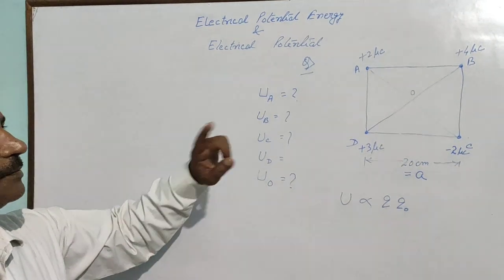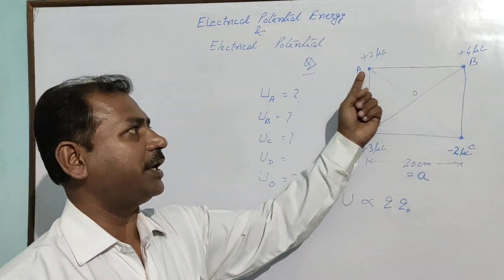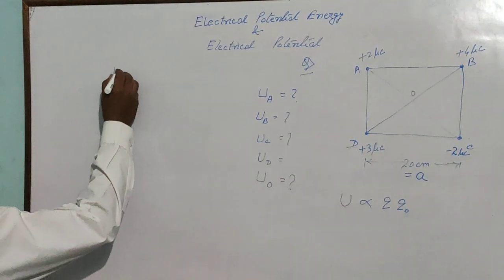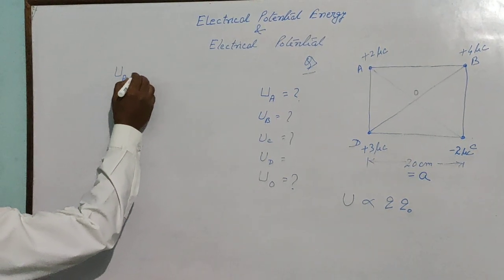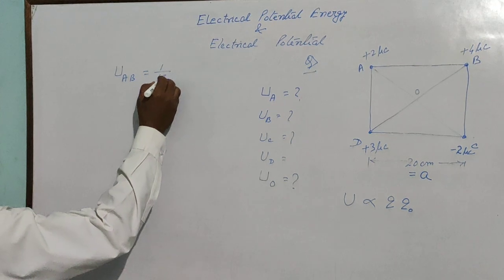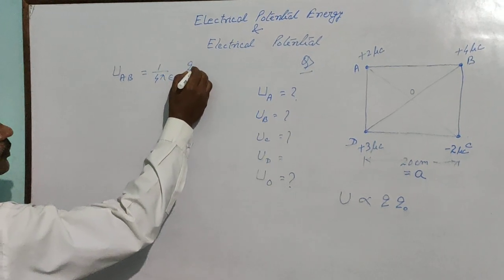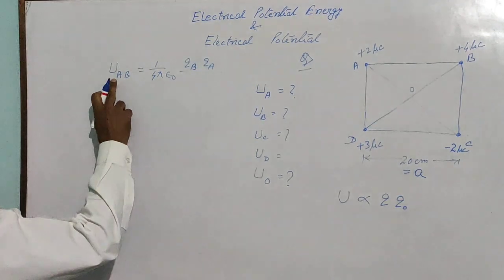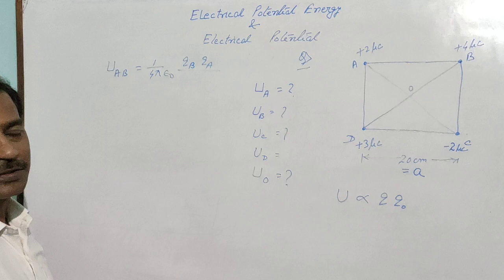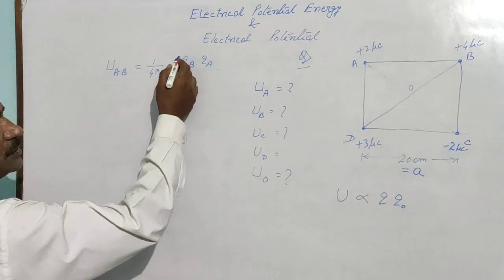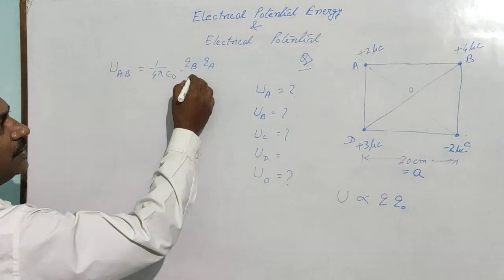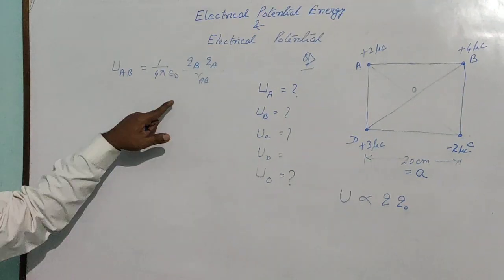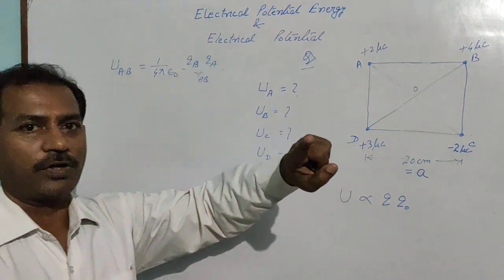So first of all, you will find out potential energy at A due to B. How will you find it? Potential energy at A due to B is 1 by 4 pi epsilon naught, charge at A, which will serve as test charge, times charge at B, known as source charge, divided by the distance between A and B. Since it is a scalar quantity, no direction is required.